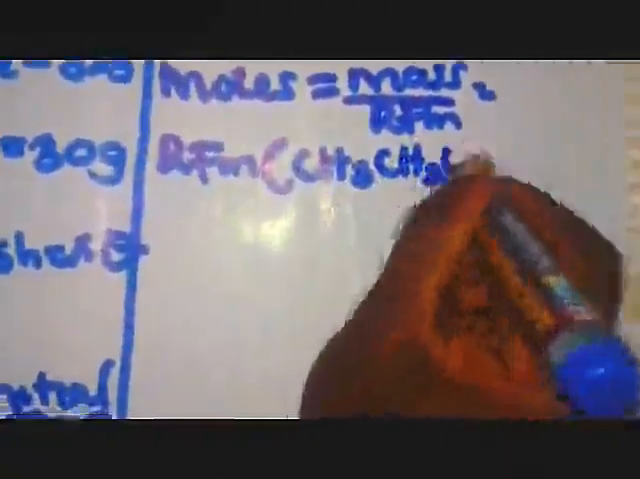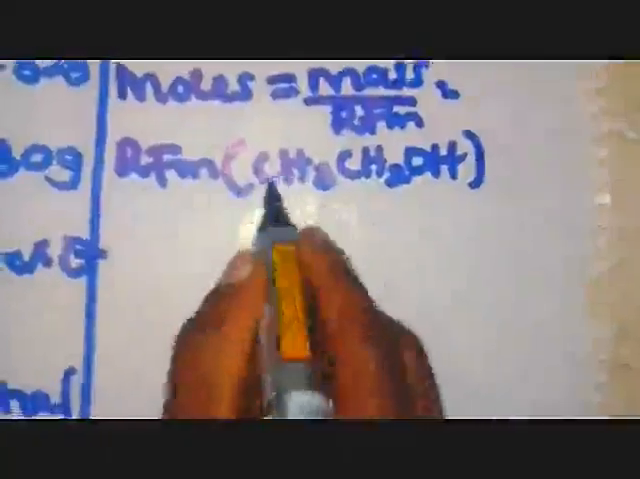This is our ethanol. So we shall get 12 times 2, because carbon is appearing 2 times. Then plus hydrogen, which is appearing how many times? 3, 5, 6. That is 1 times 6. Then plus 16 times 1, since oxygen is appearing once. And we end up getting 46. That is now our RFM.